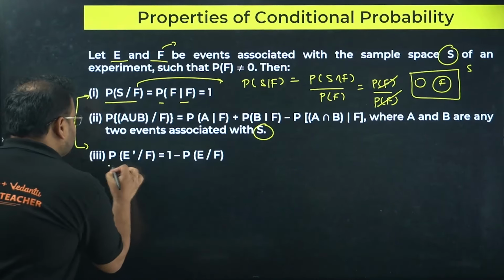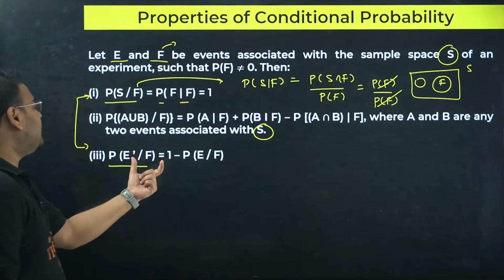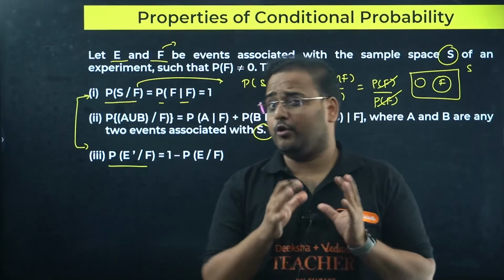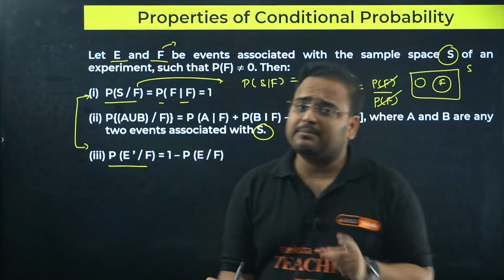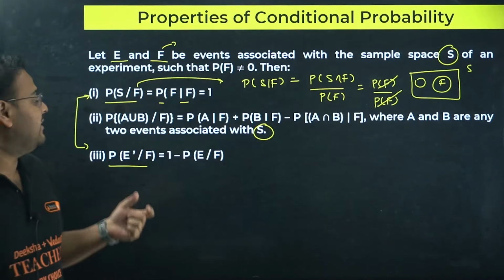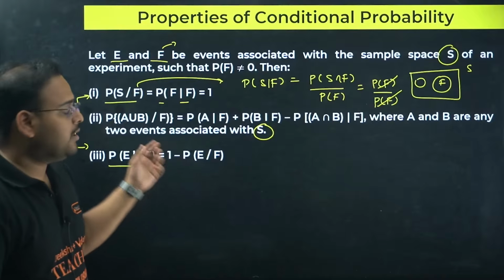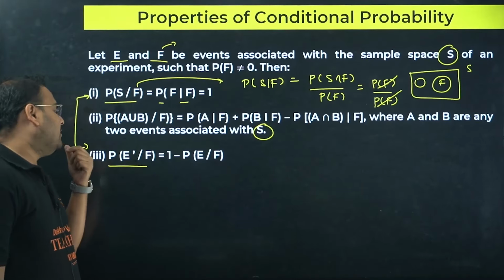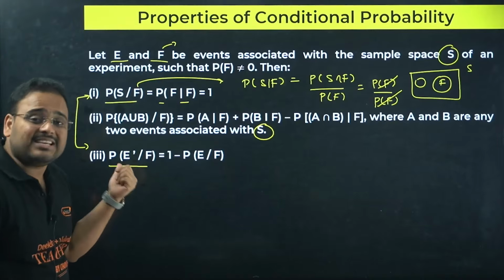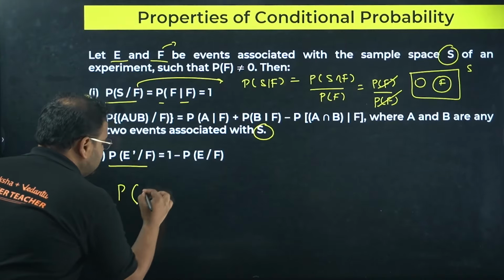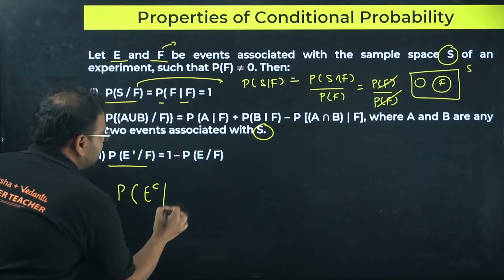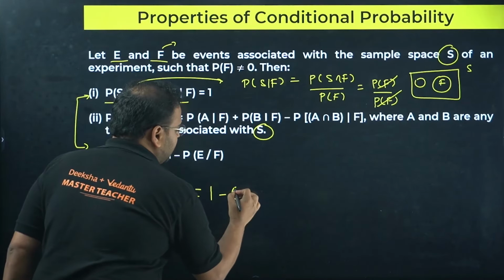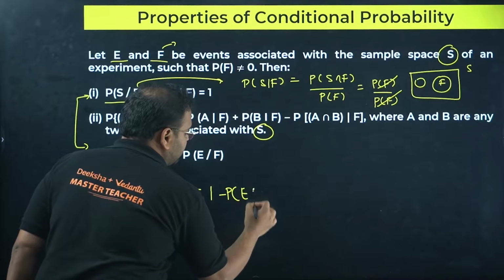And this is very crucial. This can be framed as an MCQ in your PU2 if they want to give you a HOTS question. I have shown you a problem like that in my all-one marker. And it can be a straightforward question in KCET also: the conditional probability of the event E dash, meaning E complement, given F, means F has occurred, is given by 1 minus the same thing, P(E|F).